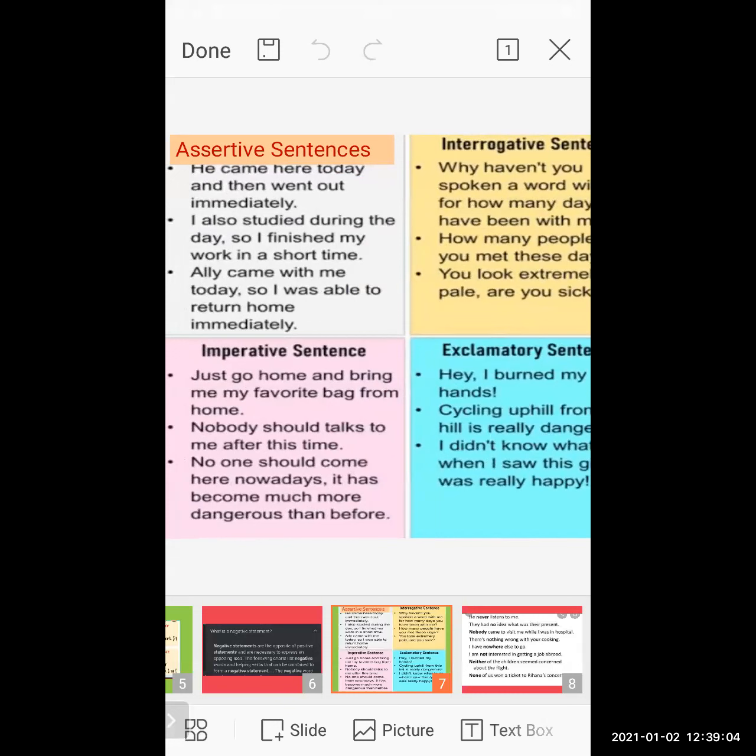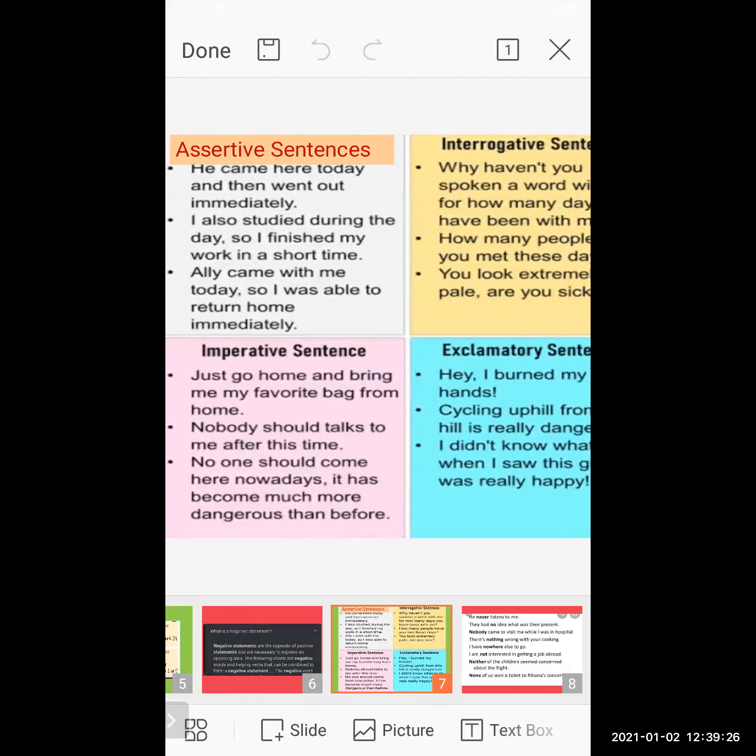Okay, students. Assertive sentence. Just now I'll give the examples. Rohan is a good boy. He studies very well. This is clearly information about Rohan and a complete sentence. Now I'll change the sentence.